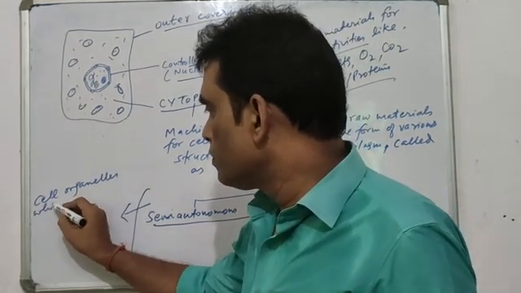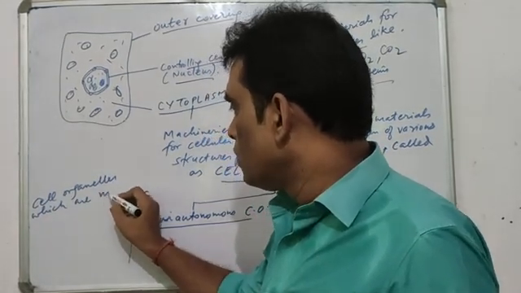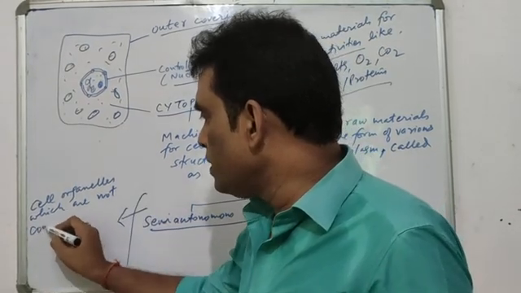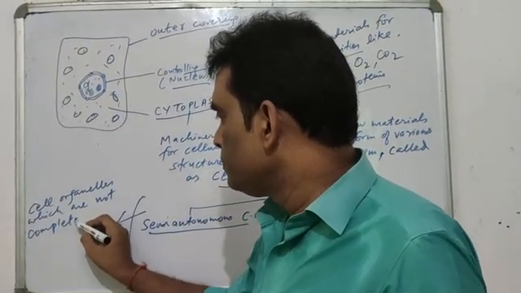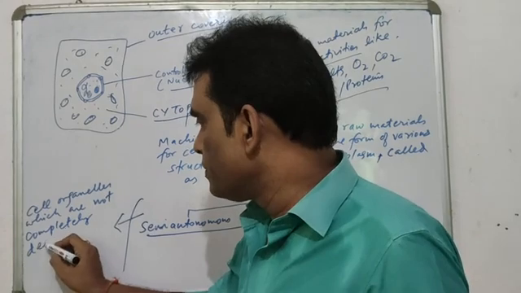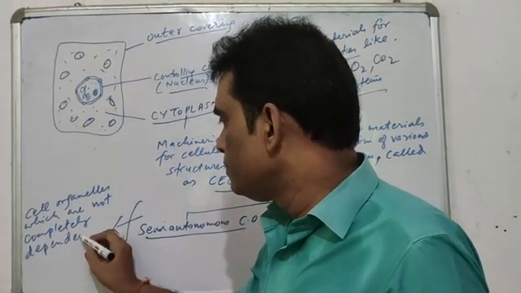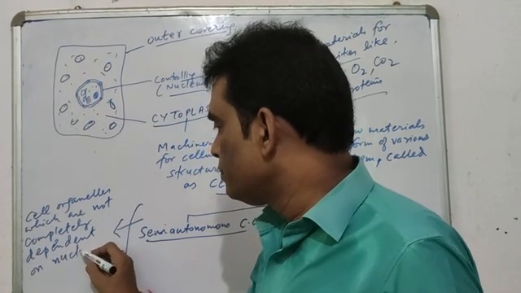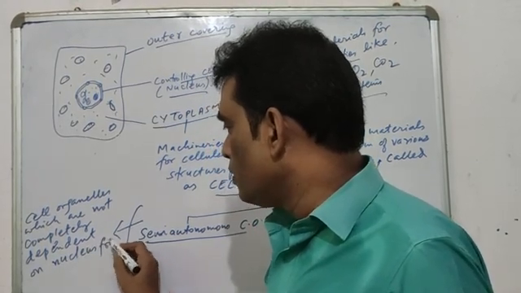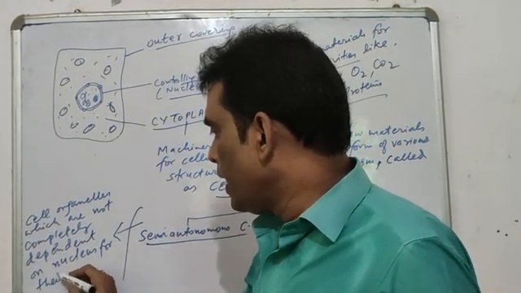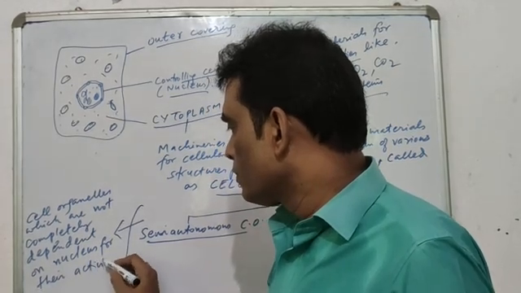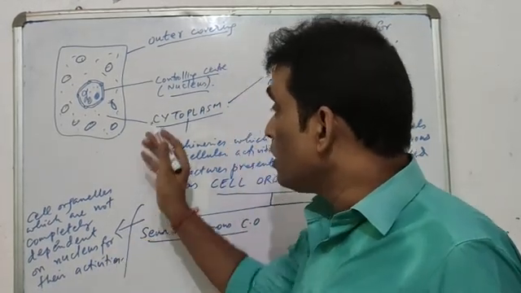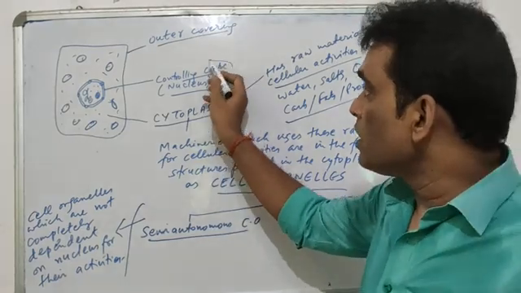These are those cell organelles which are not completely dependent on the nucleus for their activities. As taught earlier, the nucleus is the controlling center.